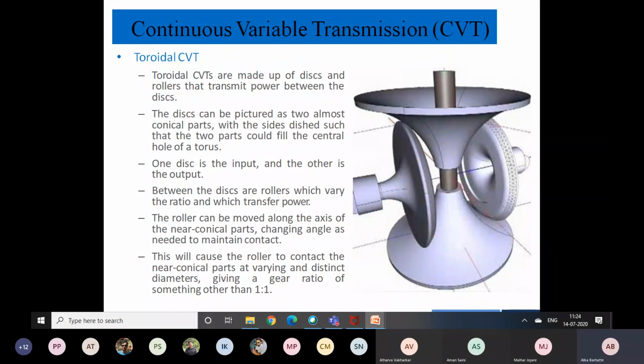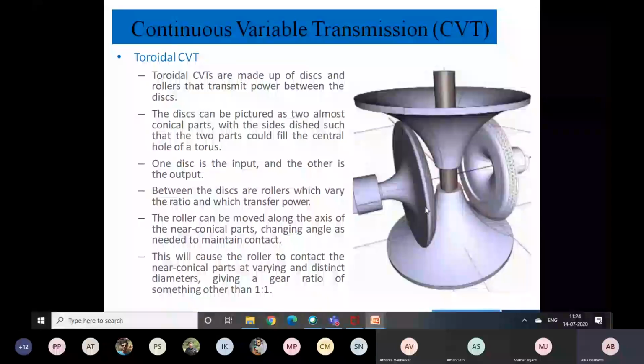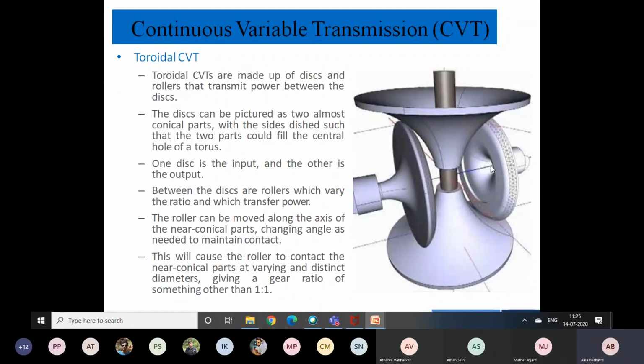So the second type of continuously variable transmission is the toroidal CVT. In this, two discs are used which are movable. Again, one is movable, one is fixed, and between these two discs, there are two dishes which are rotating. Actually, all these four components, both the discs and the dishes, are rotating, and based on the rotation and the position of the dish, the gear ratio can be adjusted.